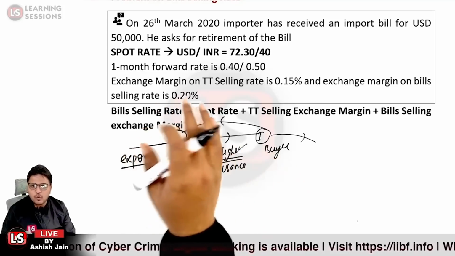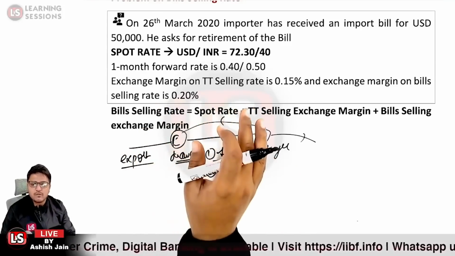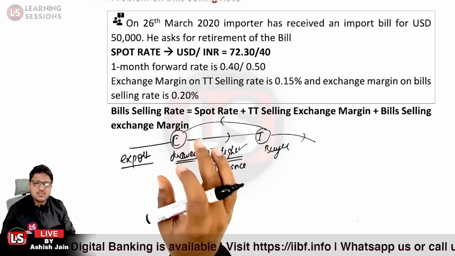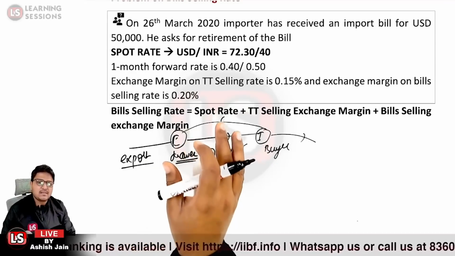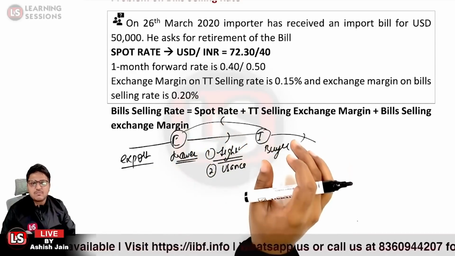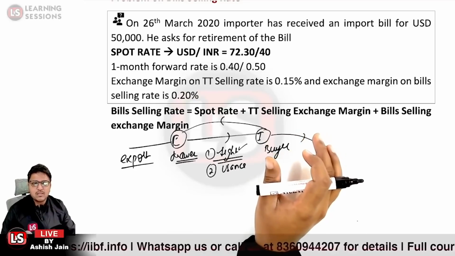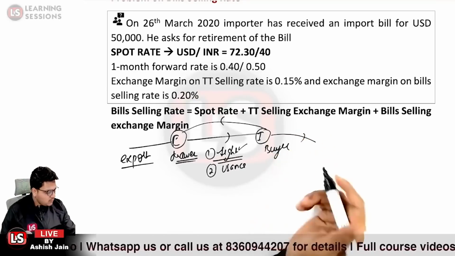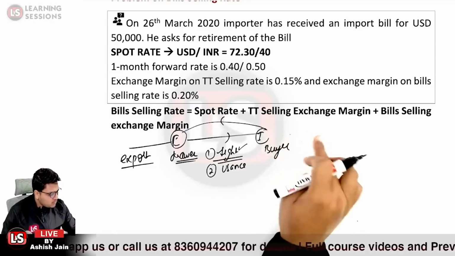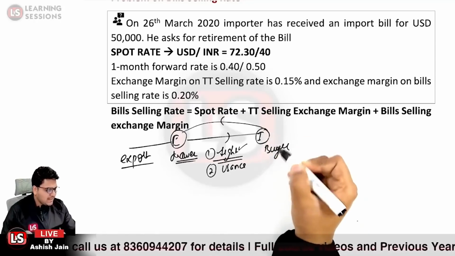Further, the spot rate is given, and the 1 month forward rate is given. It is mentioned that the exchange margin on TT selling rate is 0.15%, and the exchange margin on bills selling rate is 0.20%. Now what will be the scenario? The importer wants to pay off the amount to the exporter.